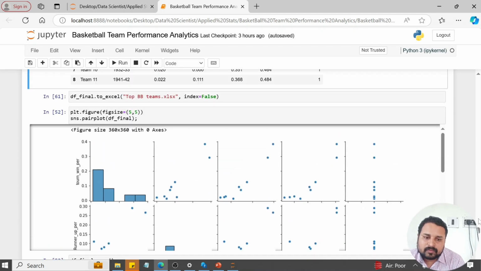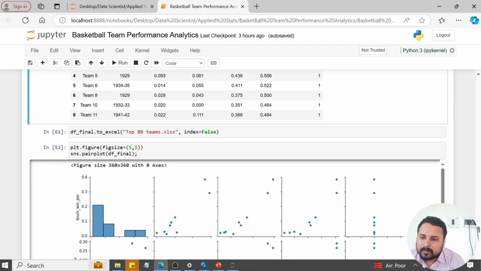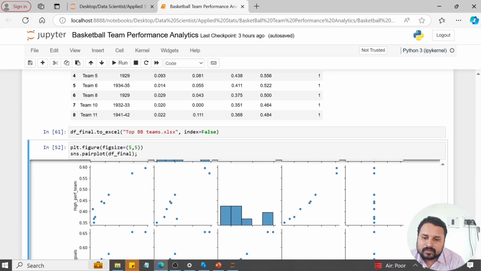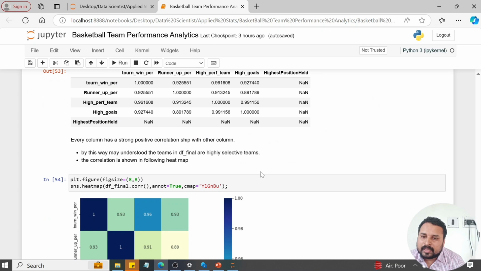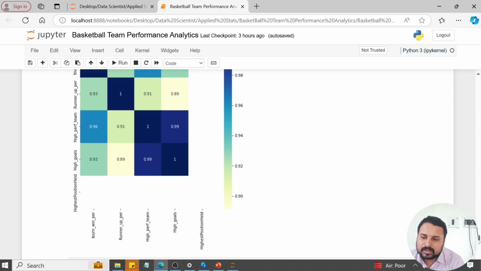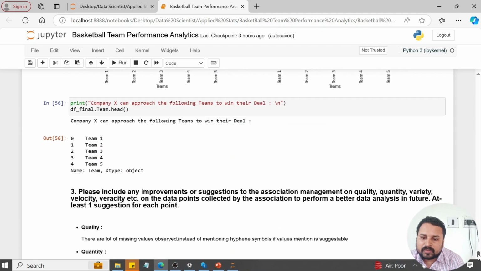The next one involves the pair plot. By using the pair plot, we see a strong correlation with one another. You see this strong correlation, with almost everything positively correlated. That means the teams are highly selective teams. The correlation is shown in the heat map. And after that, you see values like 0.93 and 0.91. The teams and the win percentages are highly correlated with these. These are selective teams, and one is correlated with the other. You can see the tournament winnings in different ways.